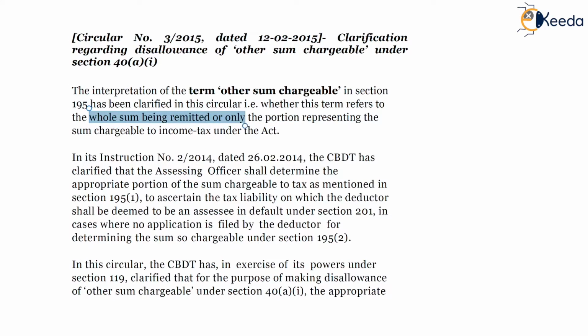So what has been clarified is whether the entire amount is subject to tax, or only the portion of the expenditure which is taxable. Only on that expenditure will the provisions of deduction of tax be applicable.